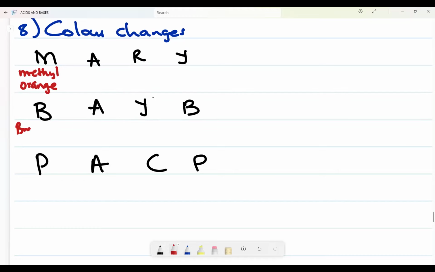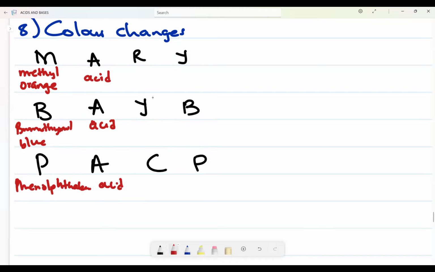This tells me it is bromothymol blue. This is now phenolphthalein. Now this is an acid. This is an acid. This is an acid. So the analogy now says to us, methyl orange in an acid, very, very careful. Methyl orange in an acid turns red, but in a base, which we do not have, it turns yellow.